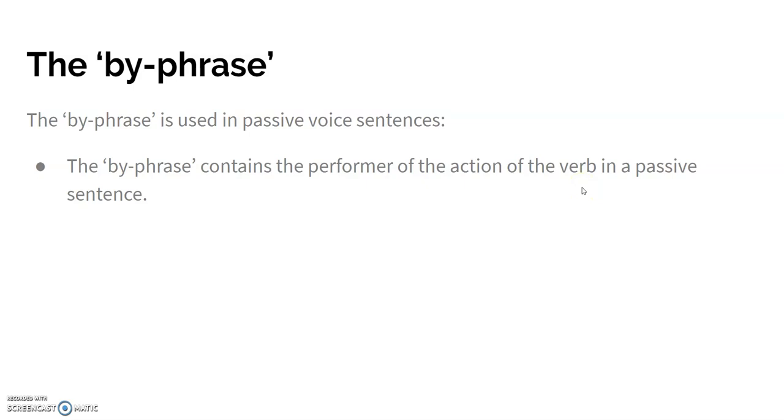So take a look at this example. The essay was written by the student. So in this case, the sentence is in passive voice, was written, and the performer of the action of the writing is in the by-phrase, which is right here, the student.